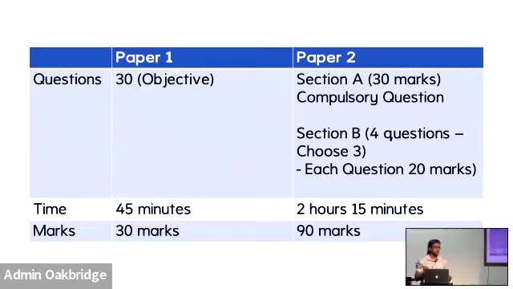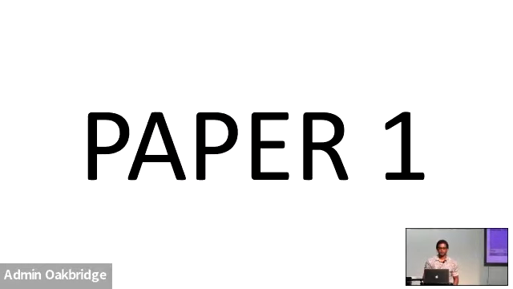Okay, guys, choose wisely. Now, first things first, section A will be your compulsory question. It's 30 marks, non-negotiable, which is why today I'm going to emphasize a lot on that. Now, any questions for me so far, or shall we start? We can start? All right, guys, well and good. Let's go through paper 1.